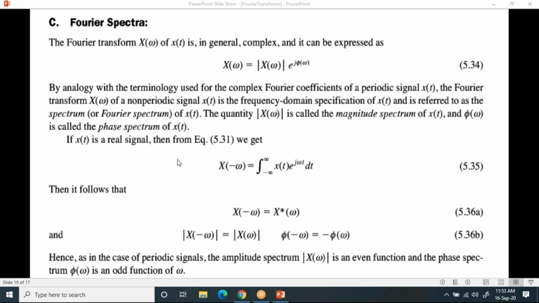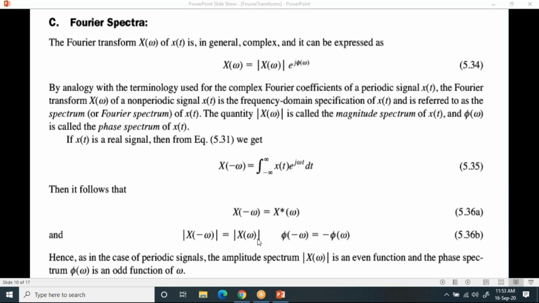Now suppose x of t is a real signal. If x of t is real, then how can you write it? X of omega equals x of minus omega, the complex conjugate. So when you replace omega with minus omega, you have this equation. When it is a real signal, the complex conjugate of x of omega is nothing but x of minus omega. This is the condition.